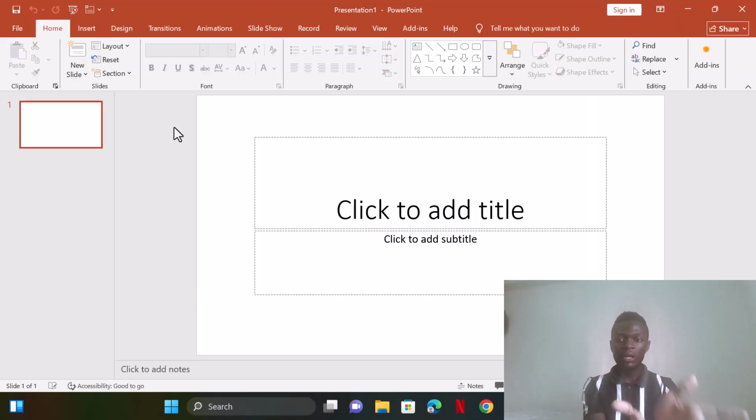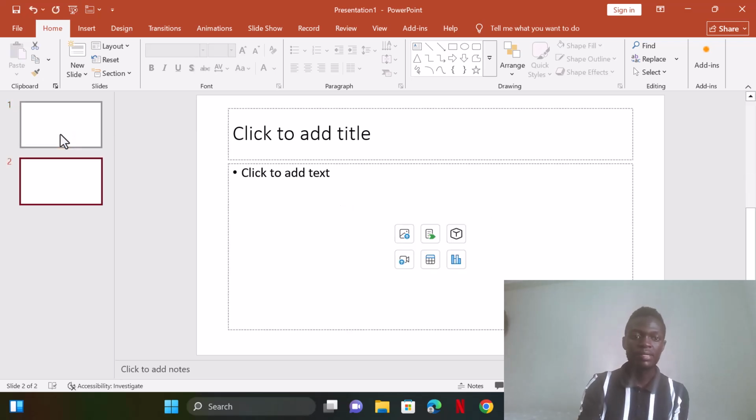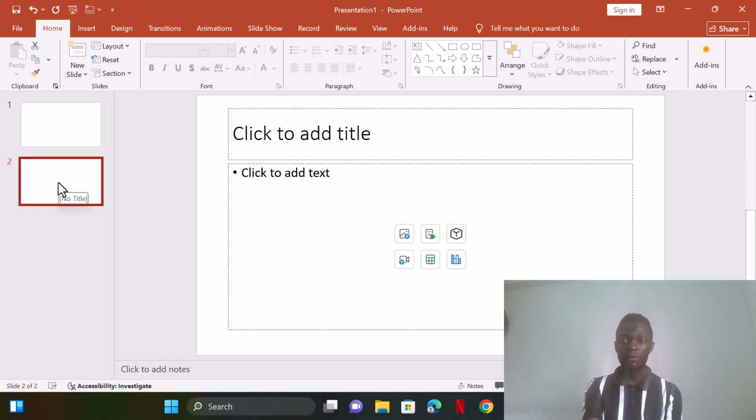When I open there, they've given me this thing here. This is a slide. So I can add slides or remove slides. To add slides, there are different ways. The first one, I can put my cursor here and press enter, and you see I've got another slide.